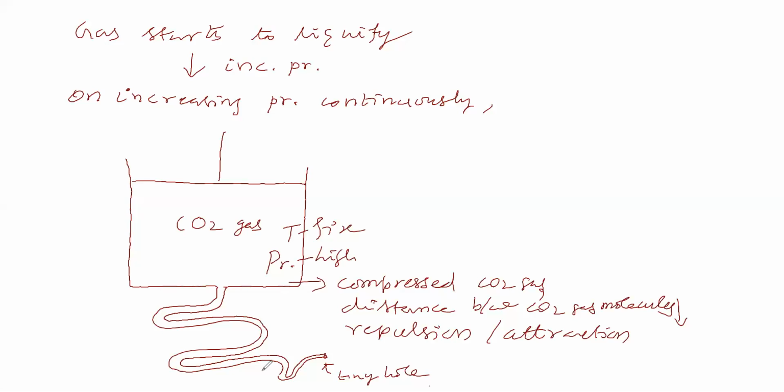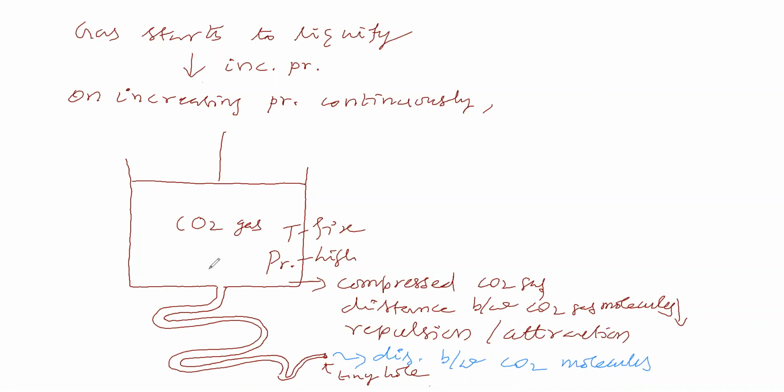Now, this compressed carbon dioxide gas is coming through this vessel like this, and it is coming out through this tiny hole. When it is coming out through this tiny hole, what happens to the distance between carbon dioxide molecules? What happens to the distance between carbon dioxide molecules when it comes out through the tiny hole? Now, how will the distance be?